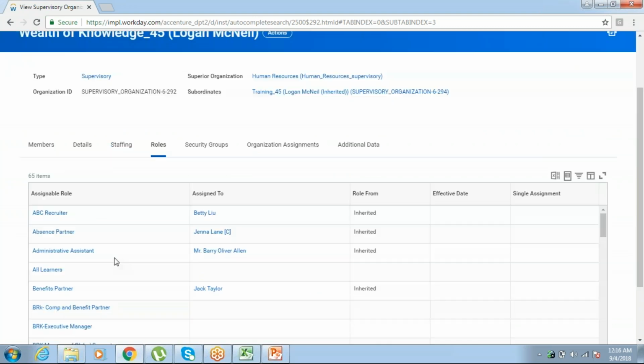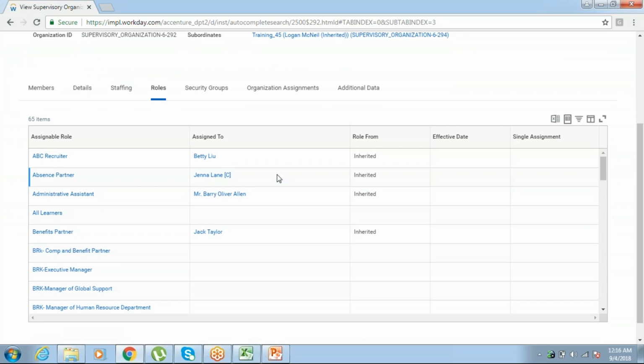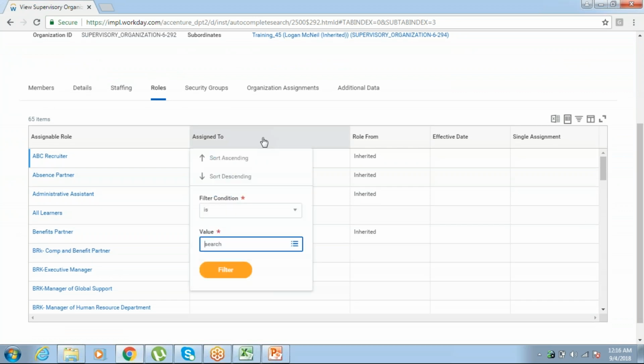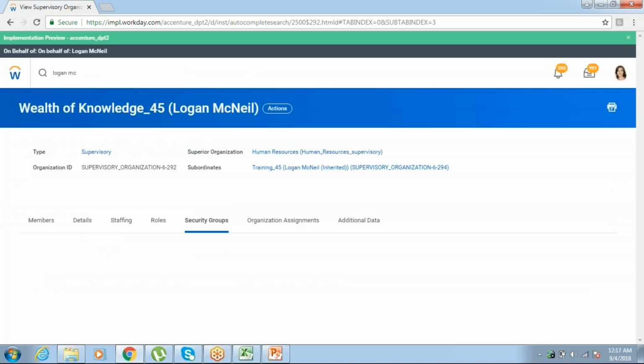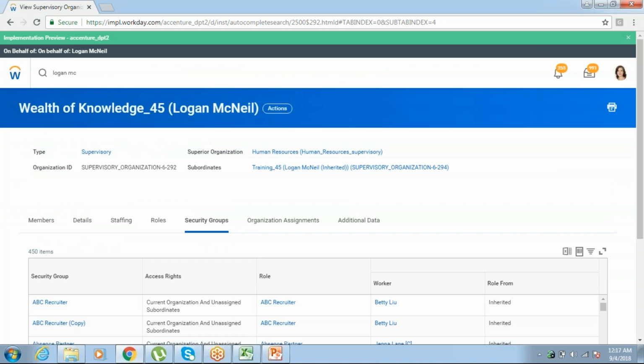See, she is an ABC recruiter. Logan McNeil has roles as compensation partner, manager, workforce planner, and payroll interface partner. Whatever approvals come up, she will also get them. These are the security groups.